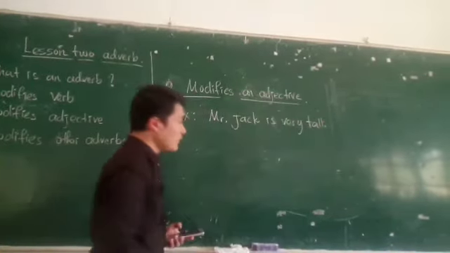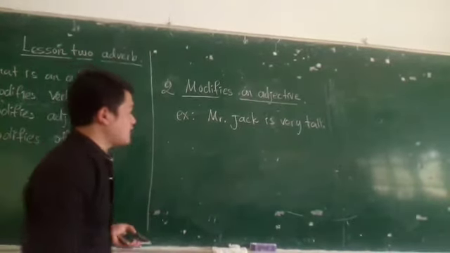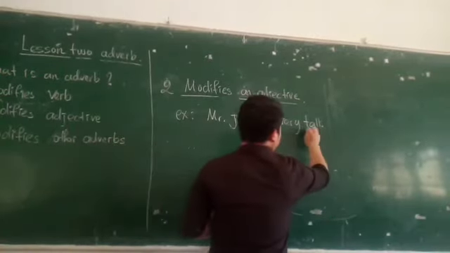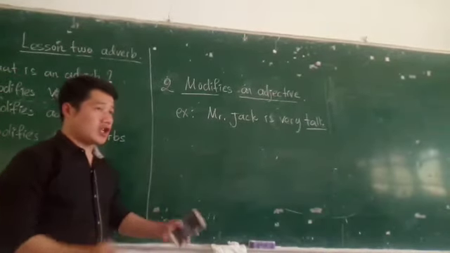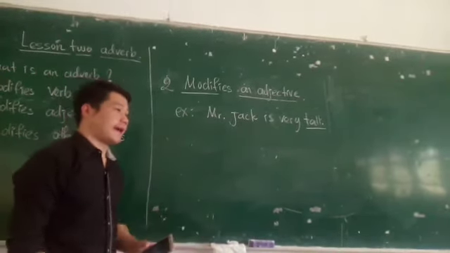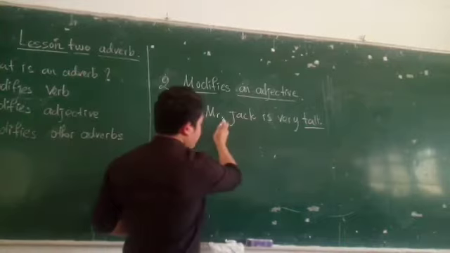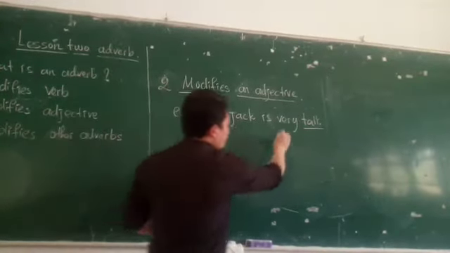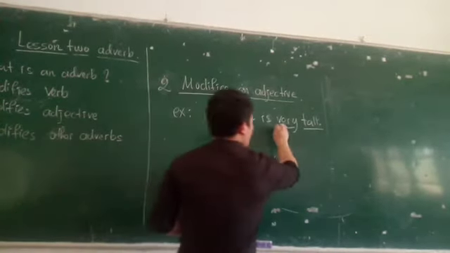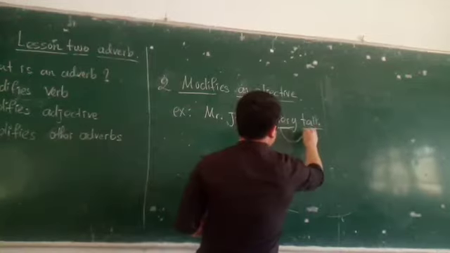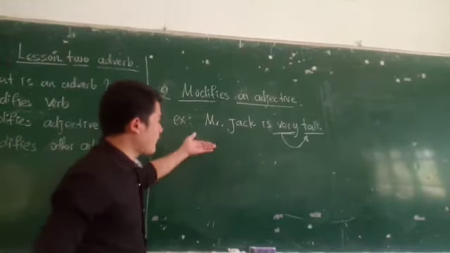In this sentence, which one is the adjective? Tall is the adjective. Adjectives are words like long, short, beautiful, and so on.